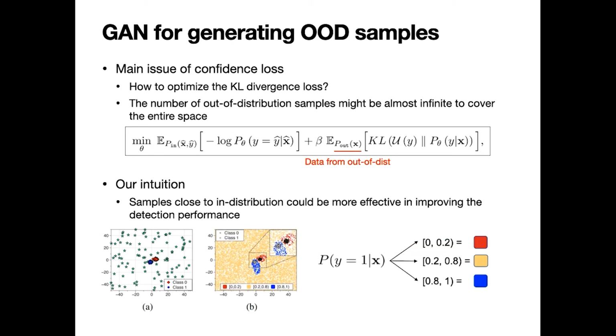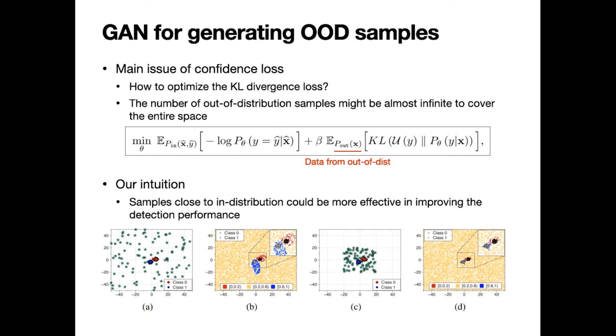We conducted a 2D toy experiment to justify our hypothesis. When out-of-distribution data is sampled from the entire data space, some out-of-distribution data have high confidence. In contrast, when we sample out-of-distribution data close to in-distribution, the out-of-distribution data have low confidence compared to the previous one.